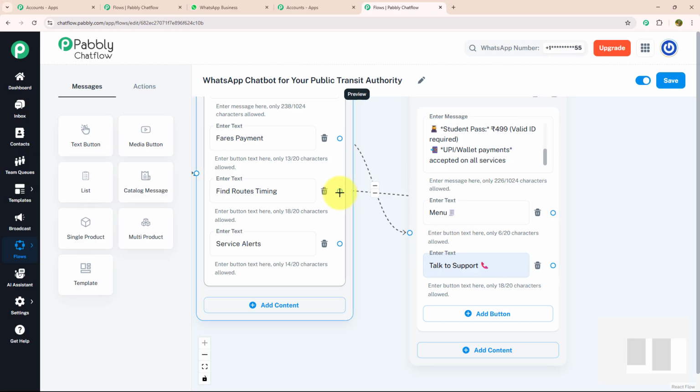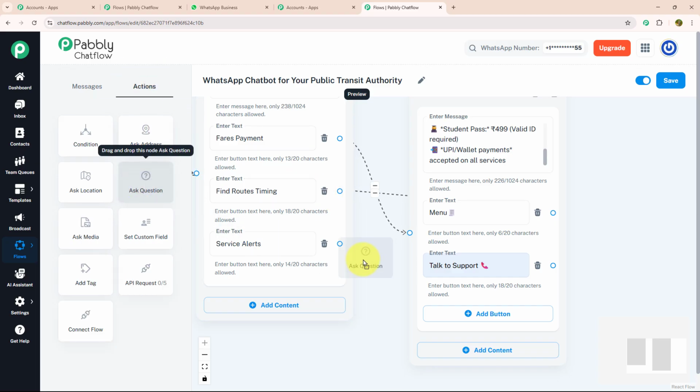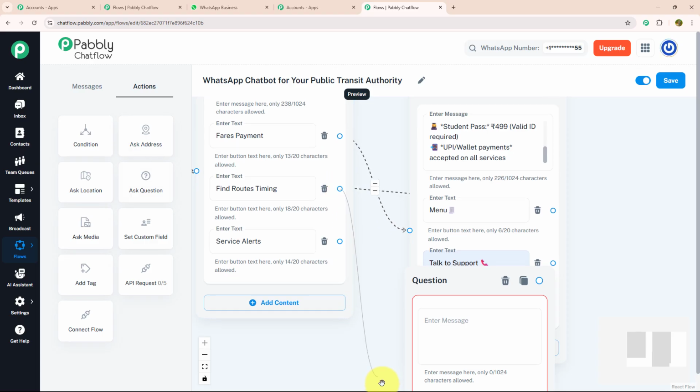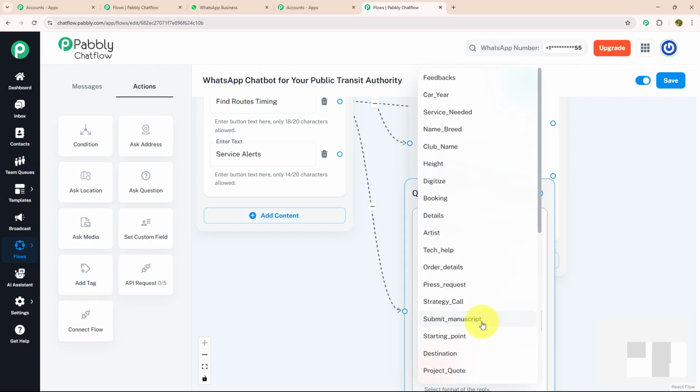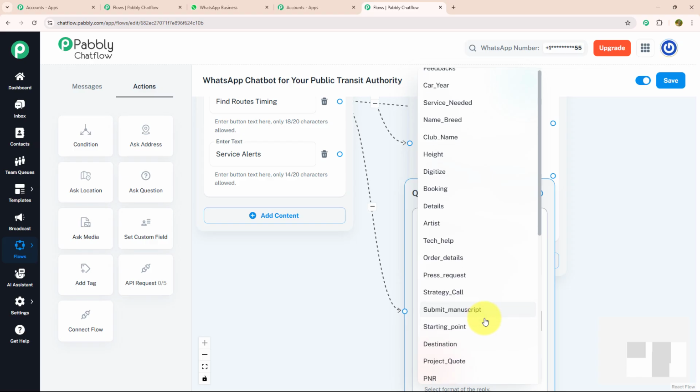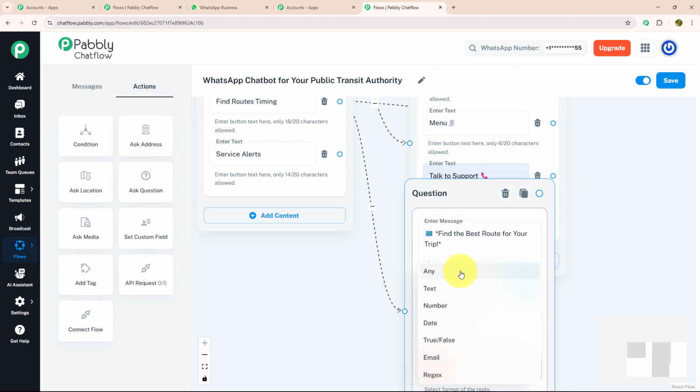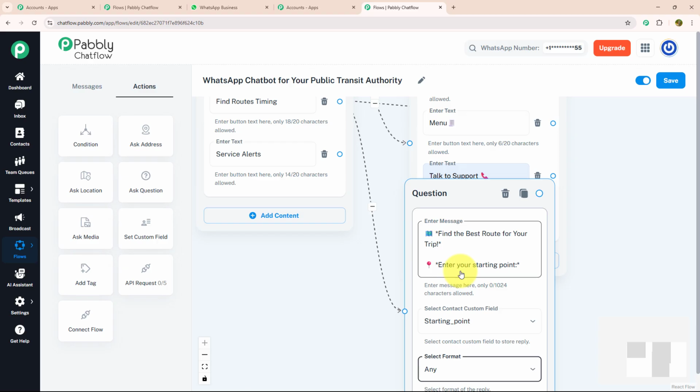Now, let's move to our second action button, which is route timing. To find personalized route timing, I need to ask a few questions to my customer. For that, I will drag and drop the ask question button from the action section and connect it with my action button. And here I'm going to enter my message. Find the best route for your trip. Enter your starting point, and I'm going to select my contact custom field as starting point and my format as any. Now you must be wondering from where we can add our contact custom field.